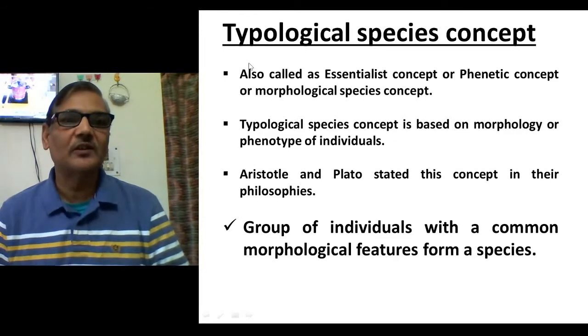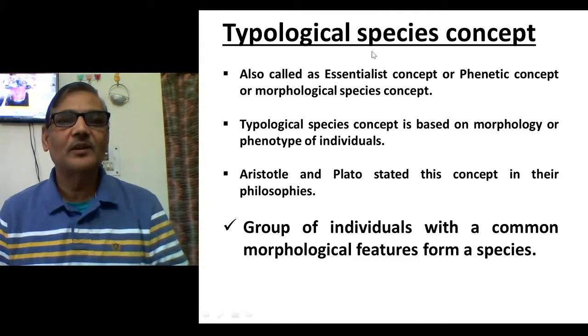The typological species concept is also known as the essentialist species concept, or people also call it the phenetic concept because it deals with phenotype. Phenotype means the external appearance of organisms. It is also called the morphological species concept. So it is known by four different terms: typological, essentialist, phenetic, or morphological species concept.